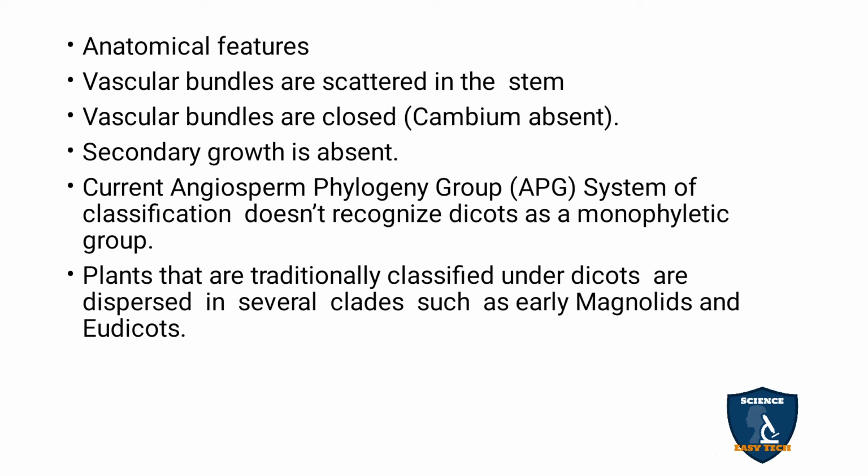The current Angiosperm Phylogeny Group, the APG system of classification, does not recognize dicots as a monophyletic group. Plants that are traditionally classified under dicots are dispersed in several clades such as early magnoliids and eudicots. We will discuss this APG classification in the 5th lesson. So now you must know what it is: the APG classification is the Angiosperm Phylogeny Group classification.